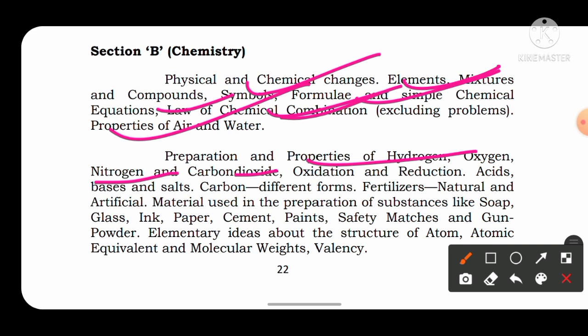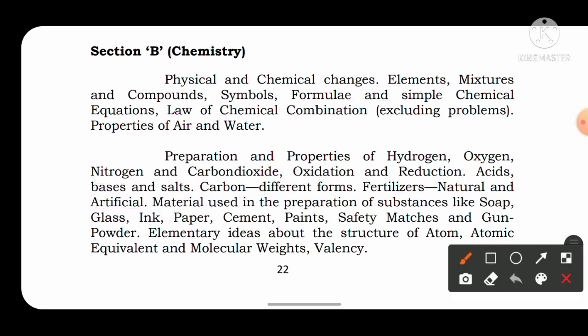And carbon itself is one huge chapter. In that you will study the allotropes of carbon, properties of carbon, each and everything will be covered. Then about fertilizers: what kind of fertilizers, natural fertilizers, names of a few natural fertilizers, artificial fertilizers, a few names of them and their uses. And you have to study a few important topics like glass, ink, paper, cement, paint, safety match, gunpowder.